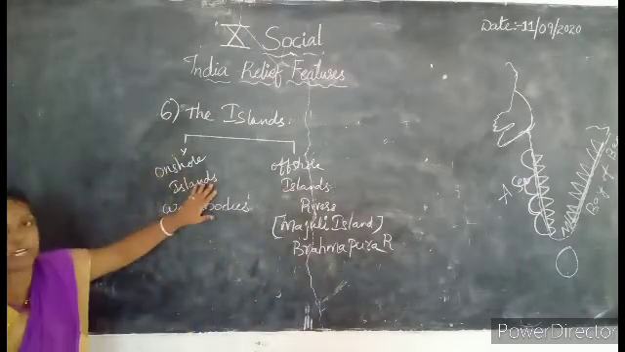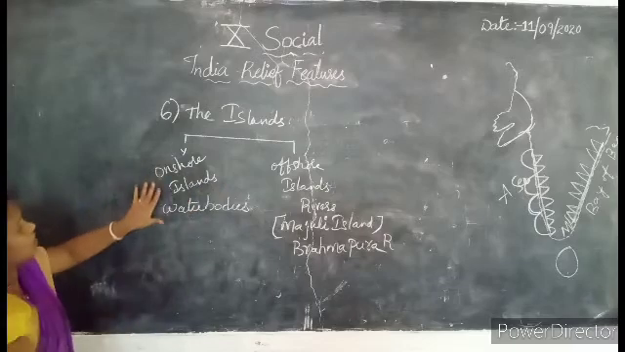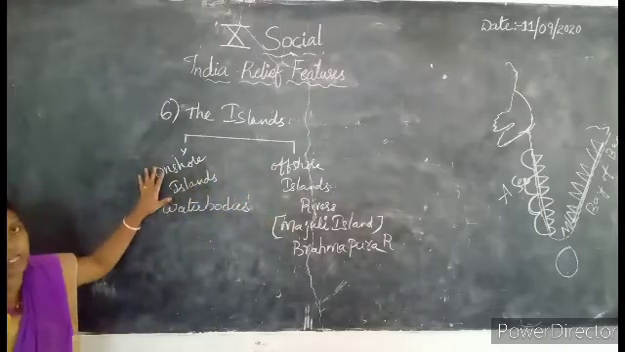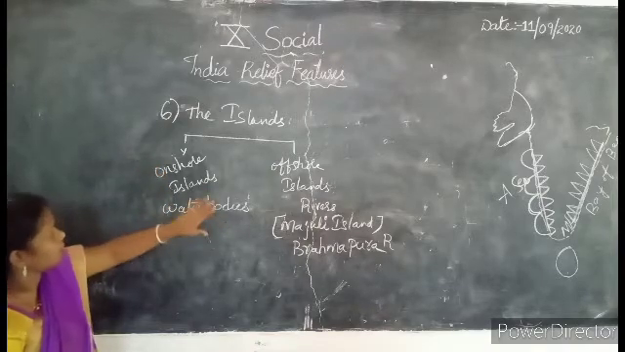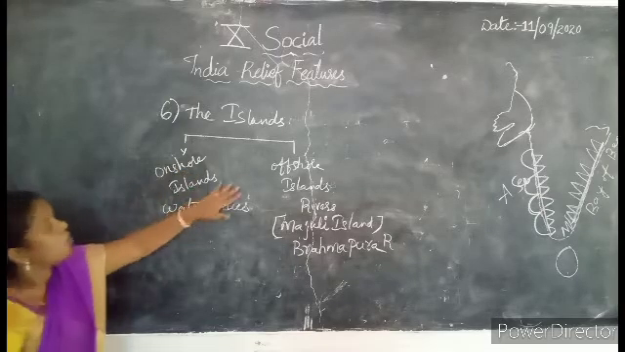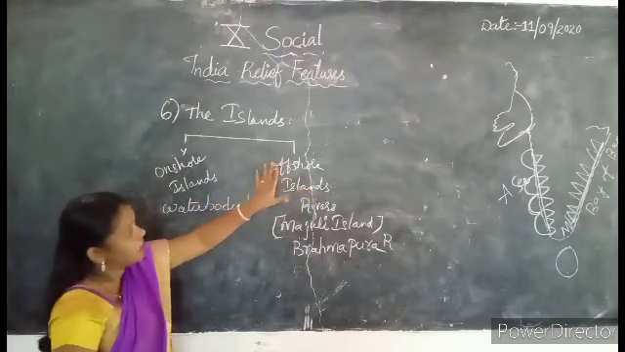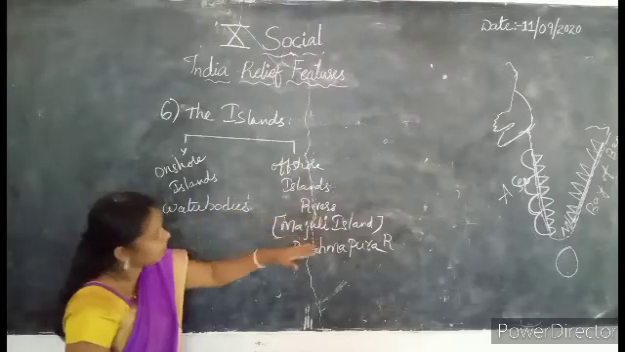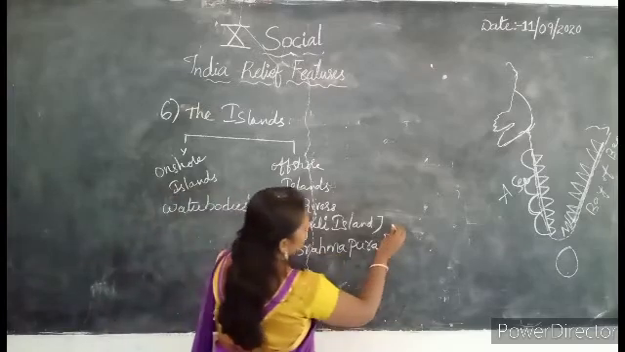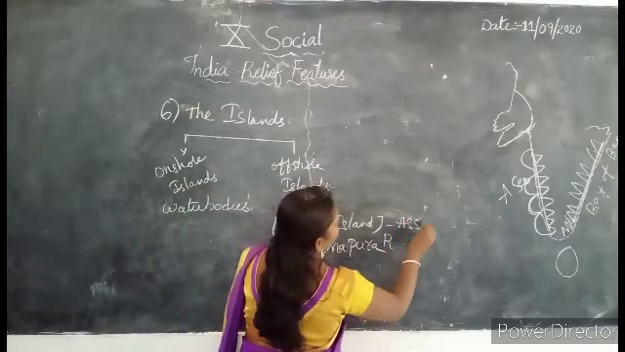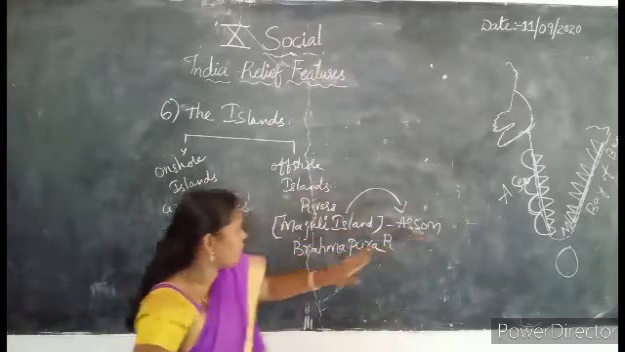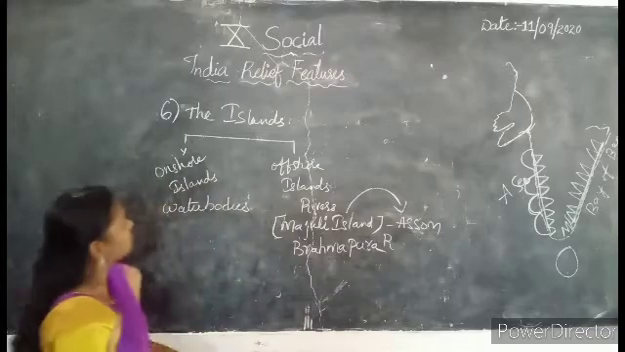So the islands are divided into two, the onshore islands and the offshore islands. The islands means those which are covered by water bodies. The islands formed by the water bodies, we are calling onshore islands. What is the meaning of the offshore islands? The islands which are formed by the rivers. For example, the Majoli Island, which is formed by the Brahmaputra river in Assam.